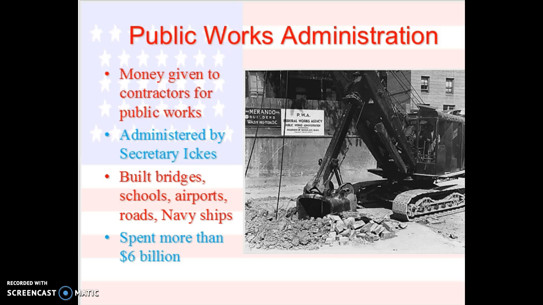Public Works Administration is another one. This is money given to contractors for public works. So the people who are out of work are now able to build things commissioned by Franklin D. Roosevelt, and they built bridges, schools, airports, roads, and Navy ships.